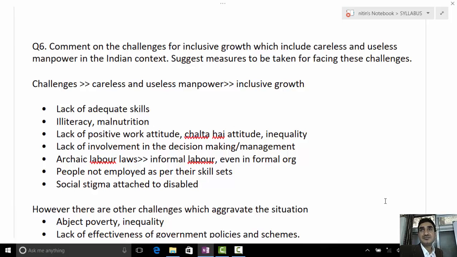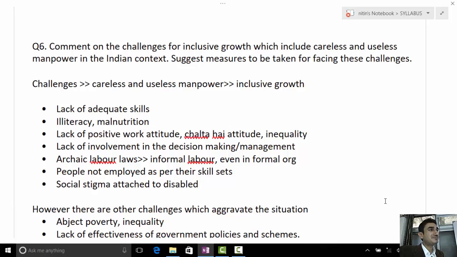Sir, careless manpower means some segments have been left out. What? Some segments have been left out for employment. They would have used some different word. Careless, जो परवाह नहीं करते हैं, काम नहीं करते हैं. It would have been a question of ethics, in fact.